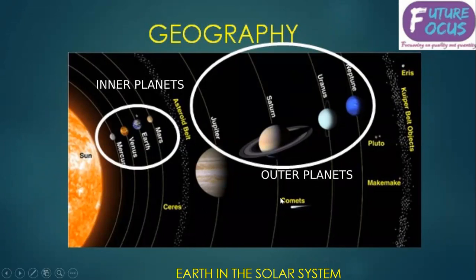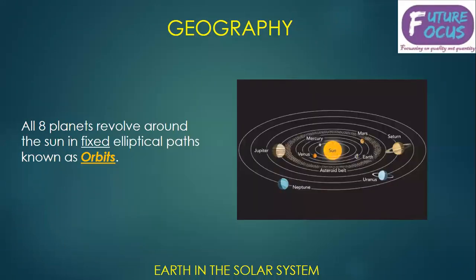Now let's discuss what are inner planets and outer planets. The planets which are close to the sun, Mercury, Venus, Earth and Mars, all 4 planets, are called inner planets. And the rest of the 4 planets, that is Jupiter, Saturn, Uranus and Neptune, are very far away from the sun. They are called outer planets. The inner planets are basically made up of rocks, and outer planets are made up of gases and liquids.